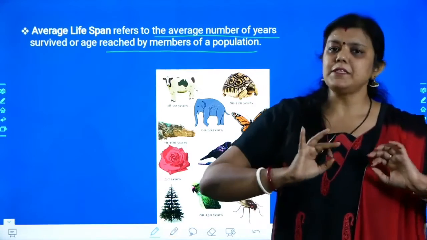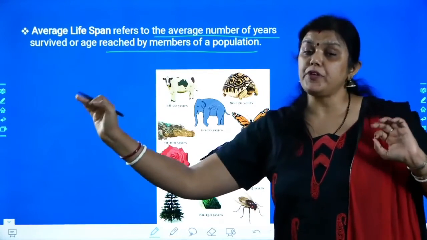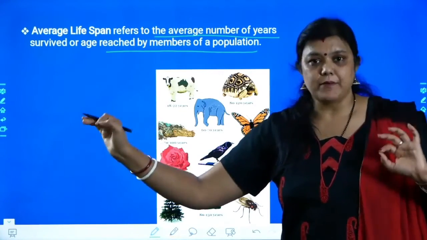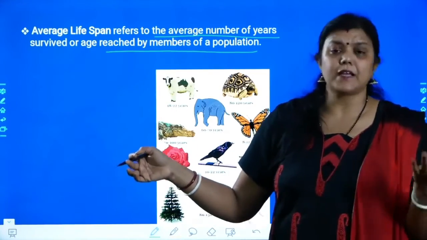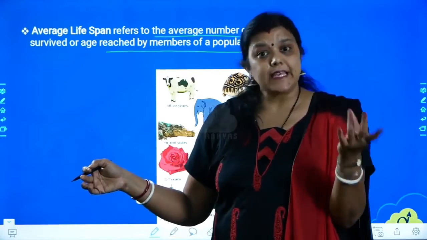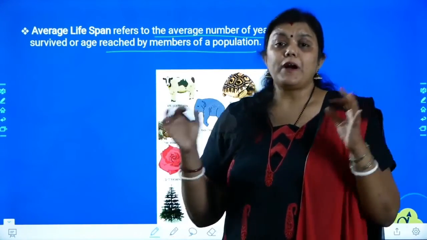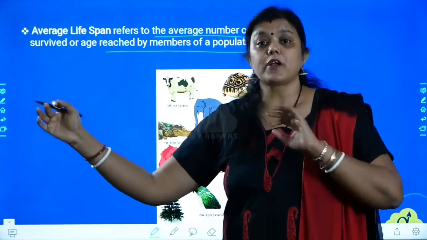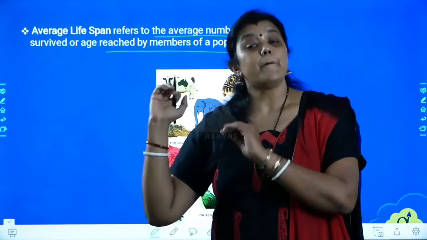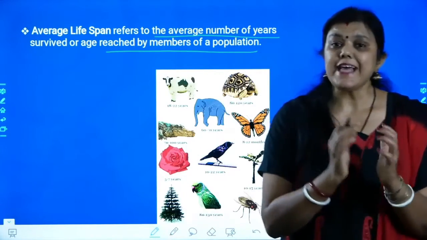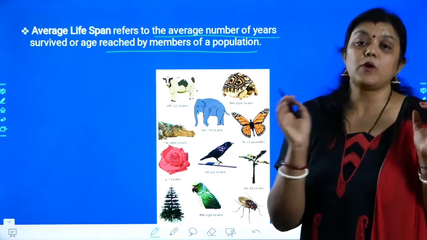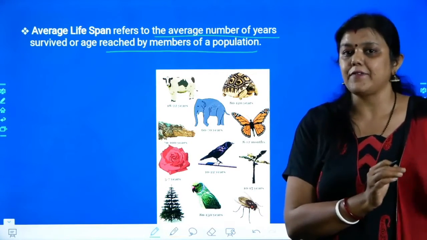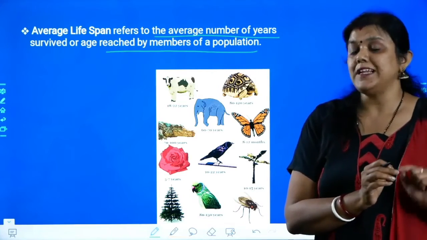So, maximum means the maximum number of years, and not only years, that can be time. Any time unit: you can take a day, a month, a year, like that. So the maximum amount of time the organism is alive on the earth is the maximum lifespan. But what is average? What we guess as the number of years that organism will be there. What is the average an organism is alive? That is called average lifespan.